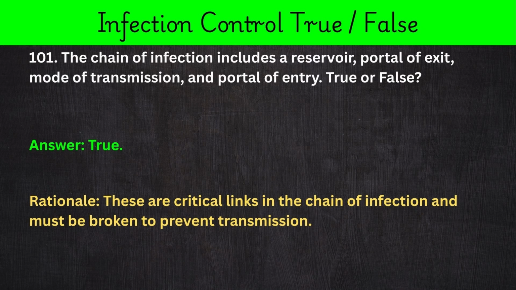101. The chain of infection includes a reservoir, portal of exit, mode of transmission, and portal of entry. True or false? Answer: true. Rationale: these are critical links in the chain of infection and must be broken to prevent transmission.